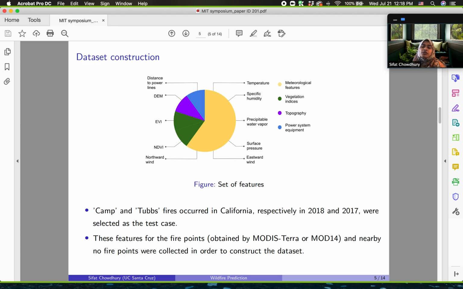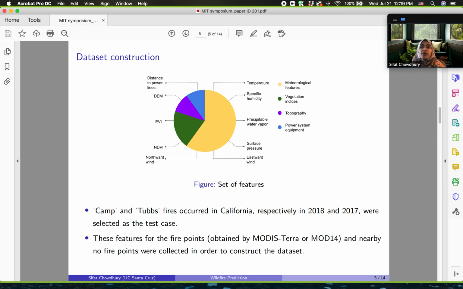For the weather features, we have used temperature, specific humidity, precipitable water vapor, surface pressure, wind speed from two directions, east and north. NDVI, which is the Normalized Difference Vegetation Index, and EVI, Enhanced Vegetation Index. These are the two vegetation indices that are used. Digital Elevation Model, or DEM, dictates the topography of an area. And finally, we have added the proximity to nearby power lines.